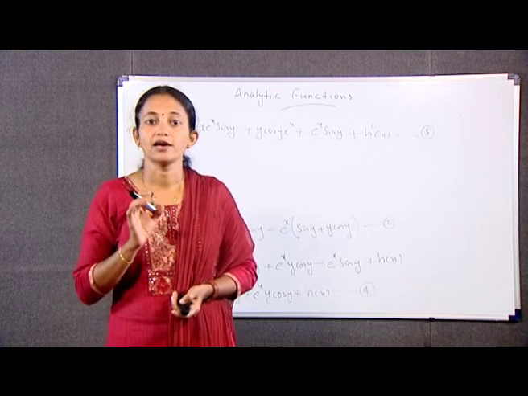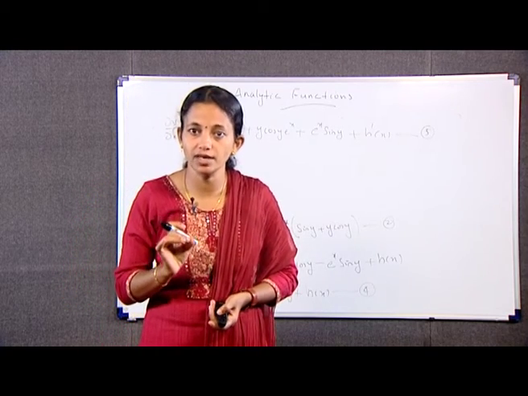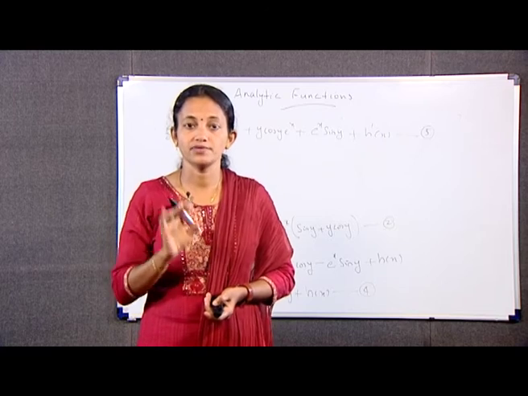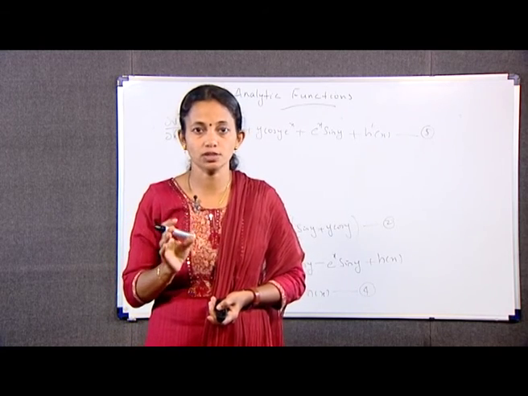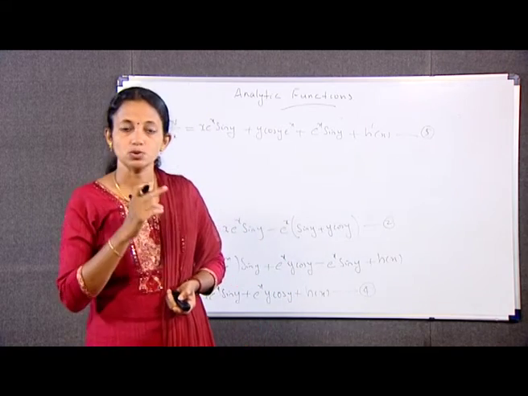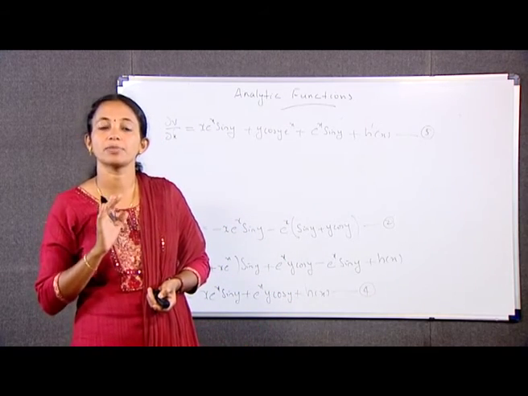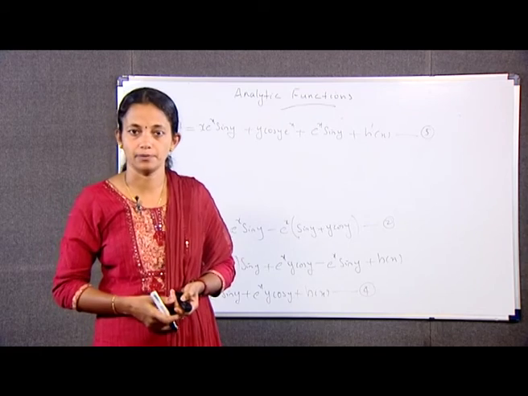Hence f(z) is equal to u plus iv, which can be written as f(z) is equal to e^x into x (cos y plus i sin y) plus y into (minus sin y plus i cos y) plus ic.